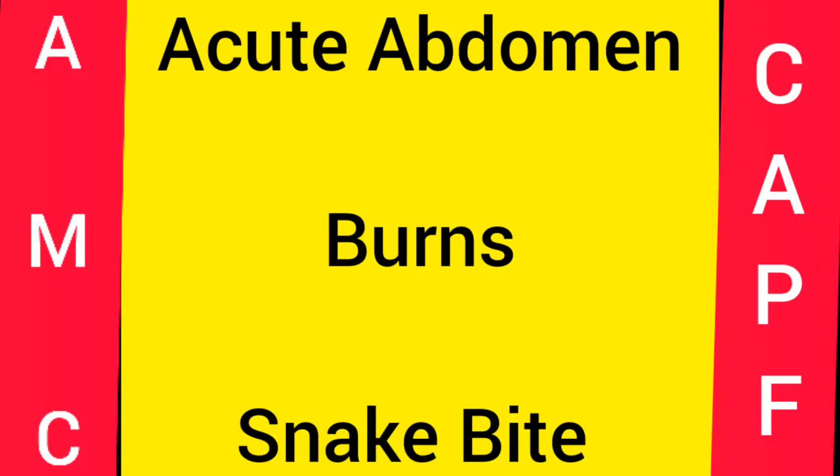IV lines are secured, and there is an administration of Ringer lactate at the rate of 1 liter per hour in adult patients. Then the patient is transported in a warm and clean sheet to the hospital. All the jewelry and the clothing are removed because there is soon development of edema.